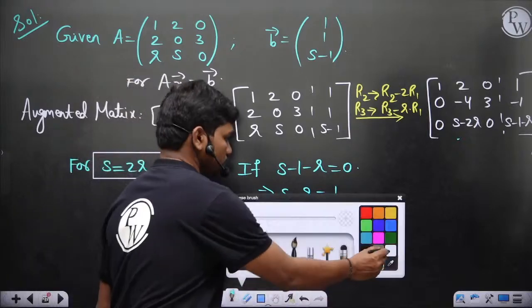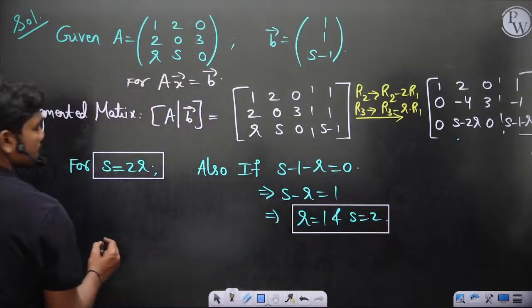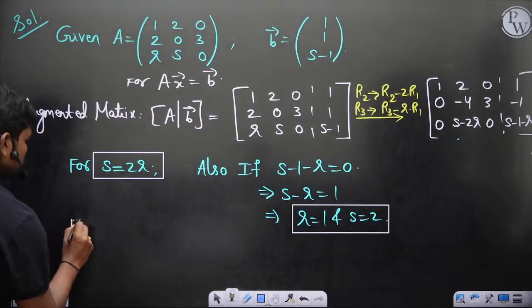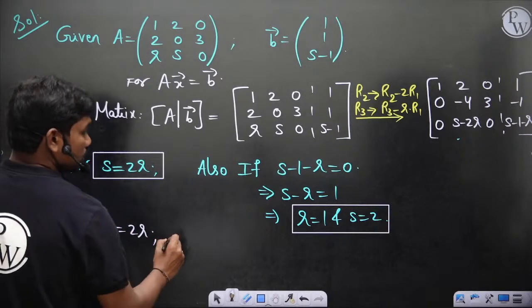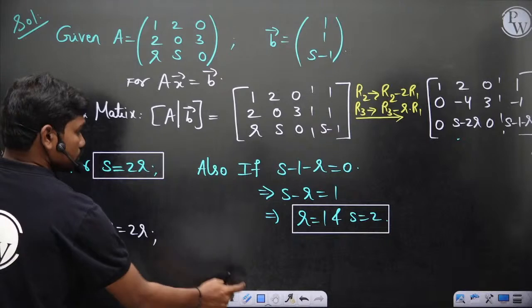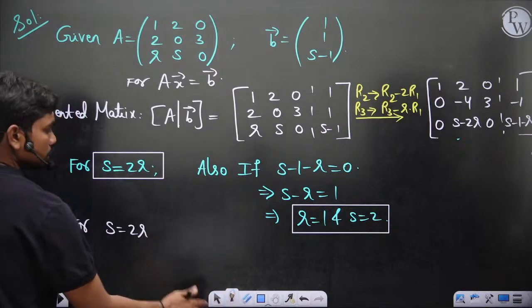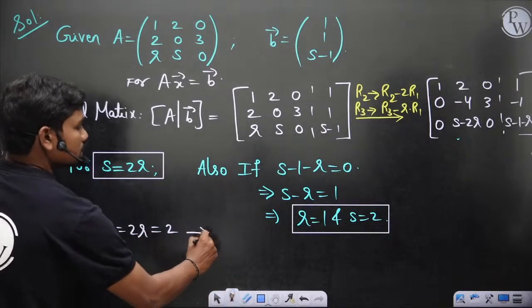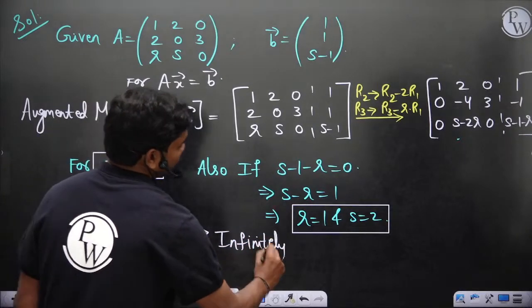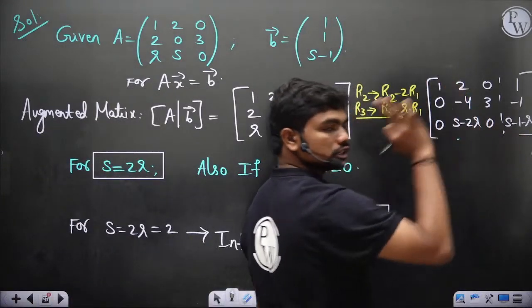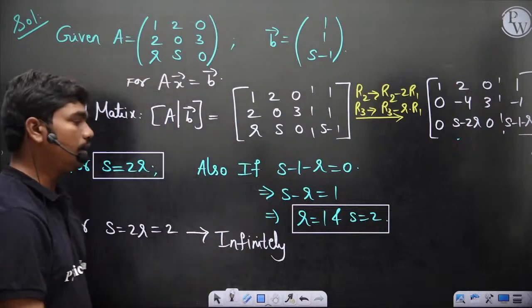So for s is equal to 2r and s is equal to 2, this system has infinitely many solutions. Because this becomes an identity, so you have only 2 equations with 3 unknowns, you can end up with infinitely many solutions.